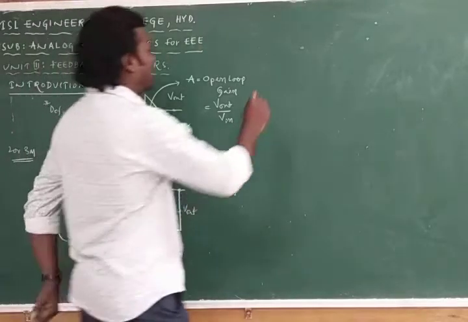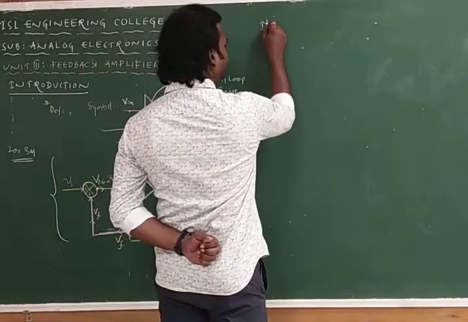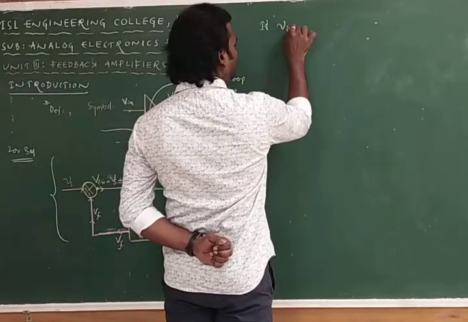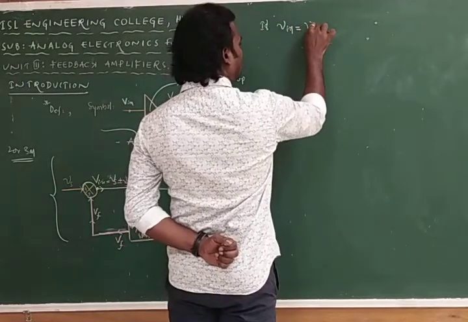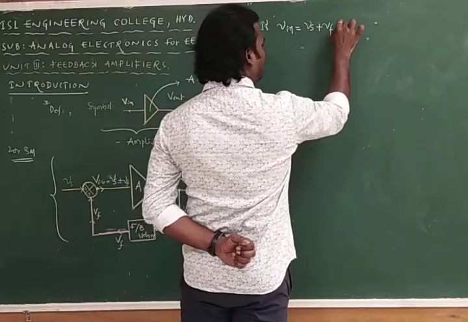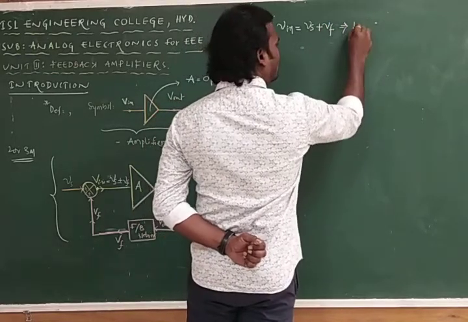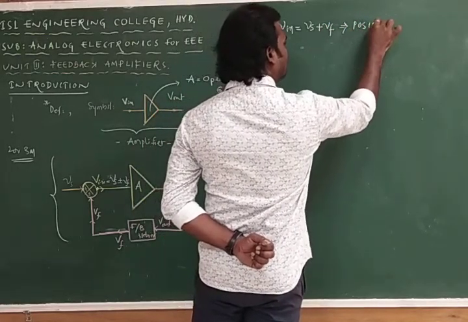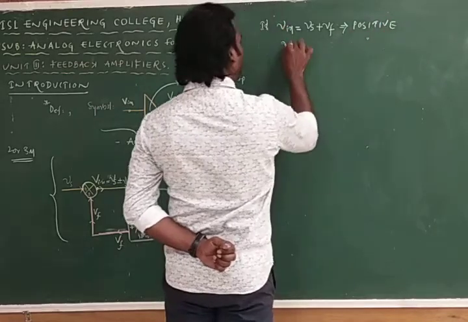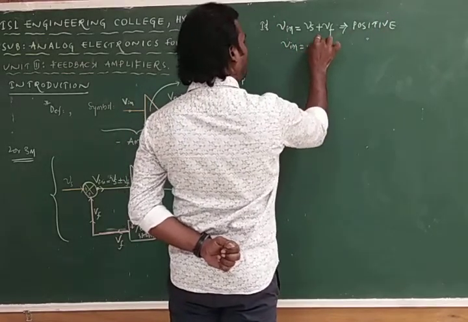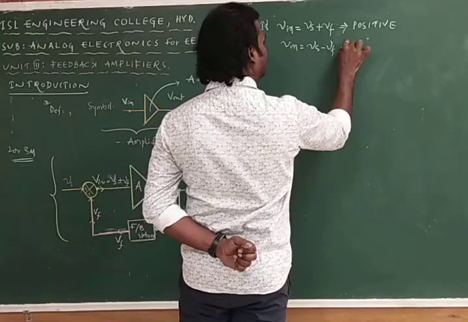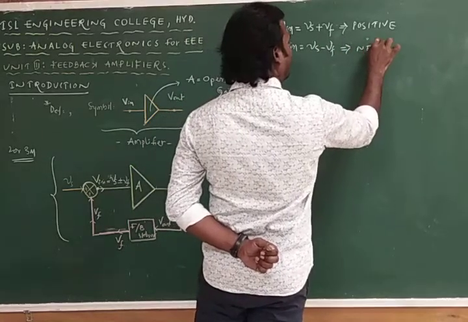If in the diagram Vin is equal to Vs plus Vf, that feedback network is called positive feedback. If Vin is equal to Vs minus Vf, it is negative feedback.